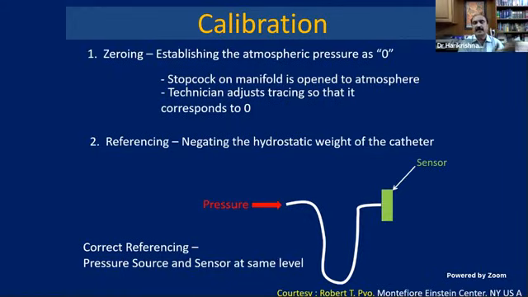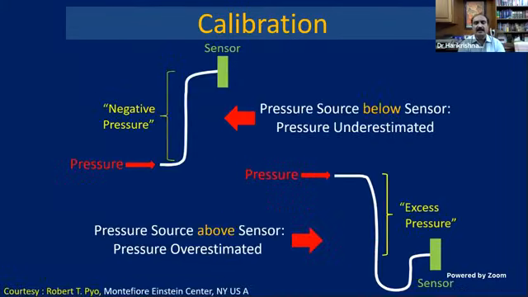That is why they use a scale and all to measure the middle of the right atrium or the phlebostatic axis connected to the sensor. The sensor should be at the same level as the phlebostatic axis. So it should be correctly referenced. Otherwise, your pressure will be varying. So this is an example of when the pressure source is below, you will have a pressure that is underestimated.